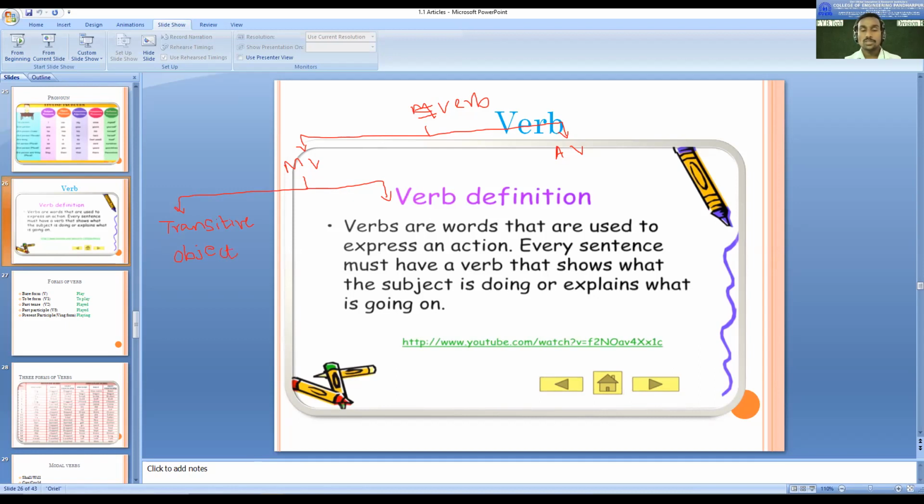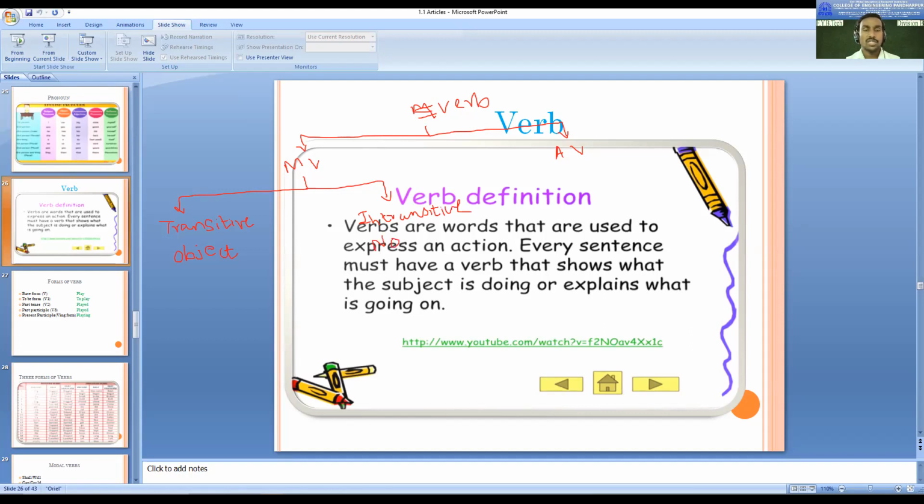That time that verb is called transitive, and here there is intransitive also. So what is this intransitive? Intransitive means there is no object in that sentence. That we call intransitive.